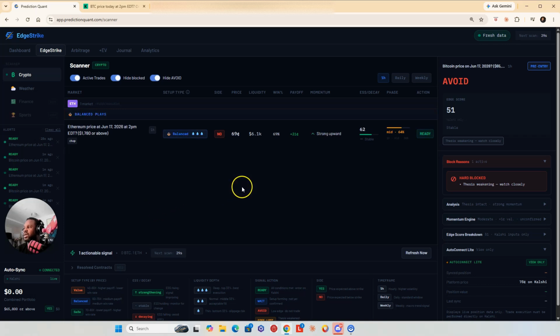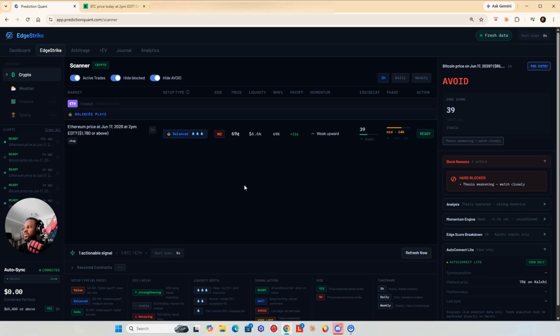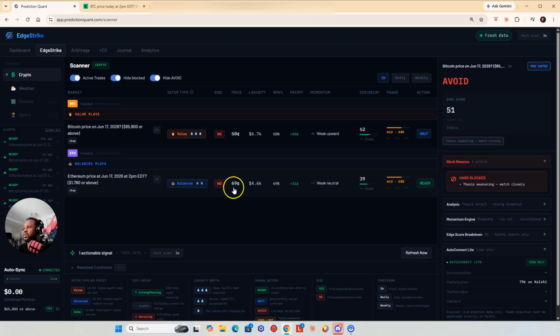We got a balance play here, which is this Ethereum contract, 17.8. I kind of want to just focus on Bitcoin for right now. But let's see. Okay, this Ethereum is not looking bad. Yeah, 17.8 on Ethereum. Yeah, it's already starting to climb up.